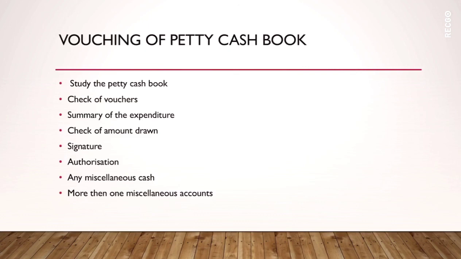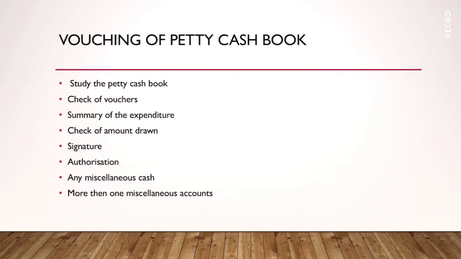Then comes check of vouchers. See whether the vouchers on the basis of which expenditure has been made are sanctioned by the proper officer of the organization or not. That should be verified by the auditor. Next, summary of the expenditure, that is, whether the petty cashier has prepared the summary of the expenditure for which no vouchers or receipts have been obtained and has got them sanctioned by the proper authority or not. Then comes check of amount drawn. Whether the amount obtained for imprest has been compared with the main cash book or not should be checked by the auditor.